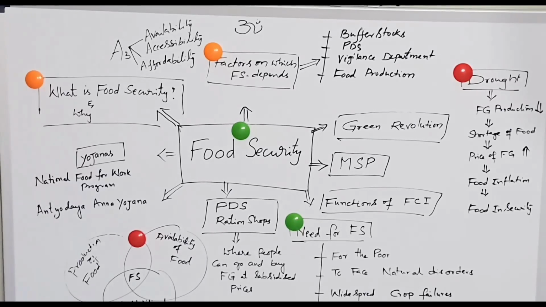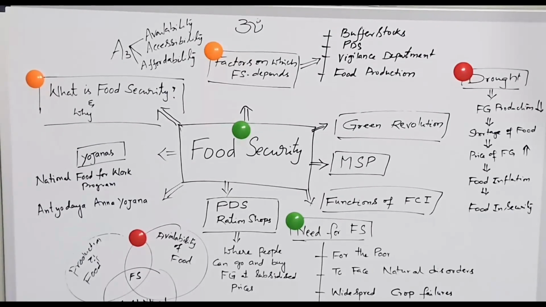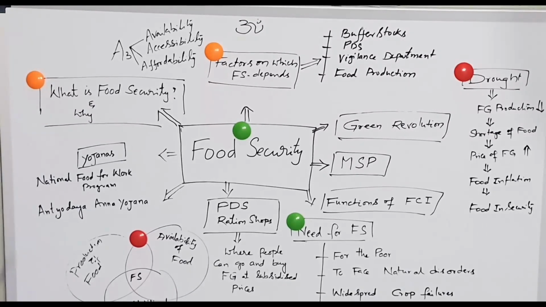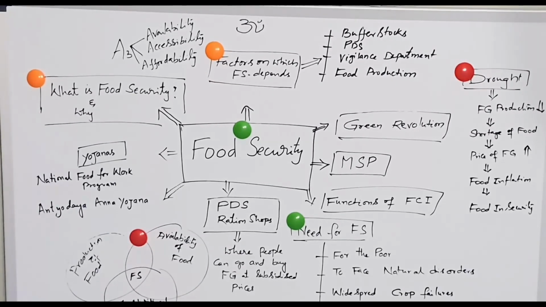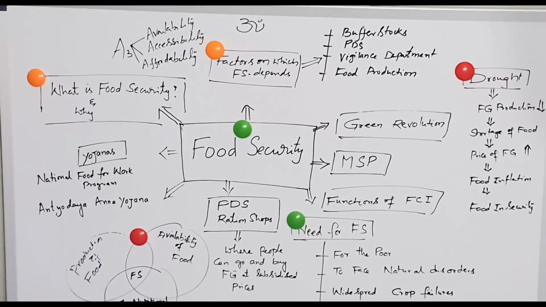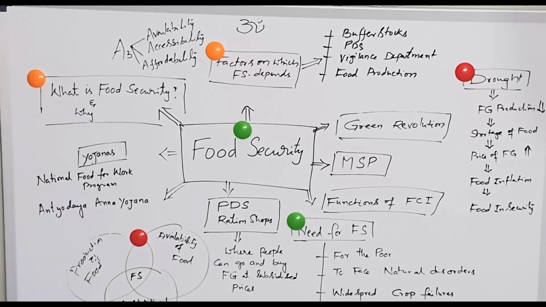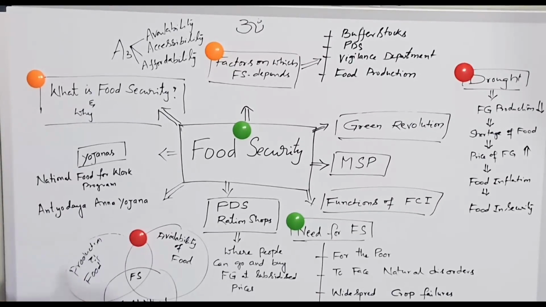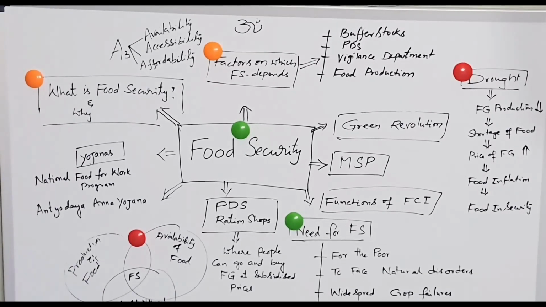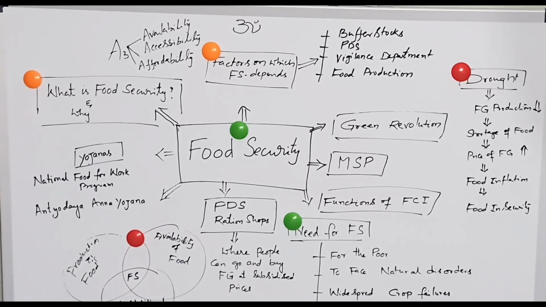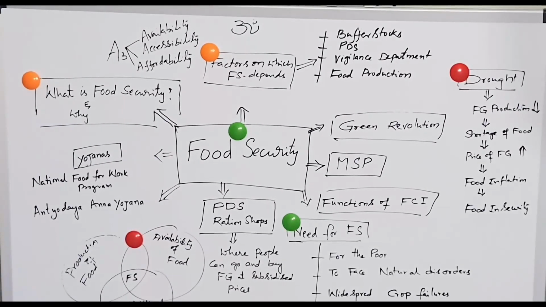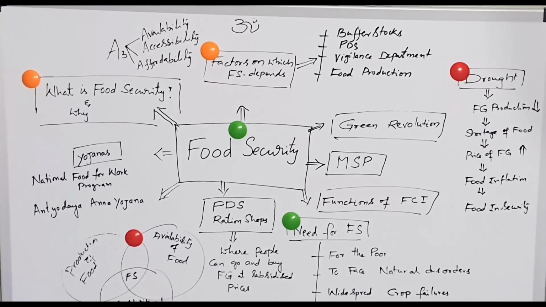There are 3 pillars of food security. What are the 3 pillars? Availability, accessibility, and utilization. That is, accessibility is affordability and utilization is quality. Food availability is the amount of food physically available to a household or an individual at the national level. The food should be available for all the people of the country. Access to food is the physical and economic ability of a household to acquire an adequate quantity of food. So that is accessibility of food.